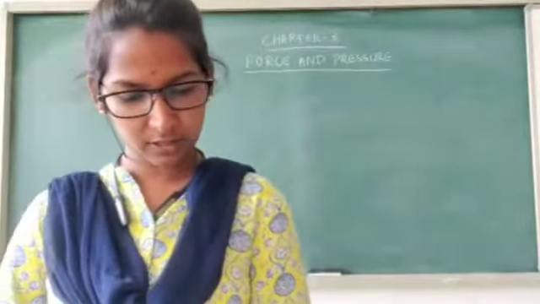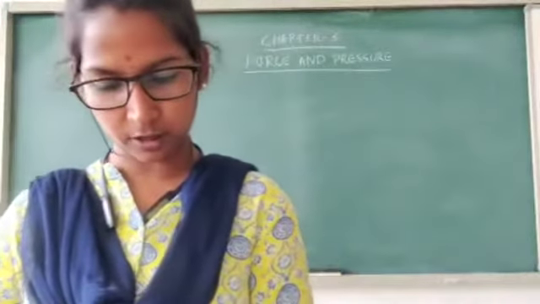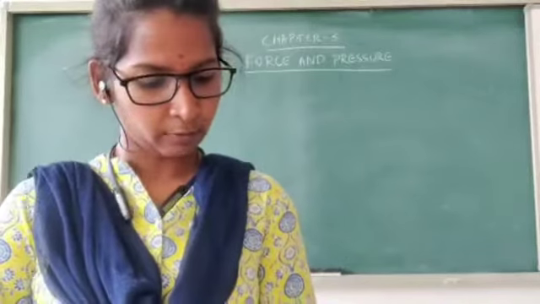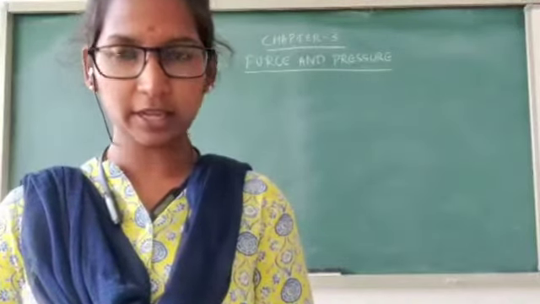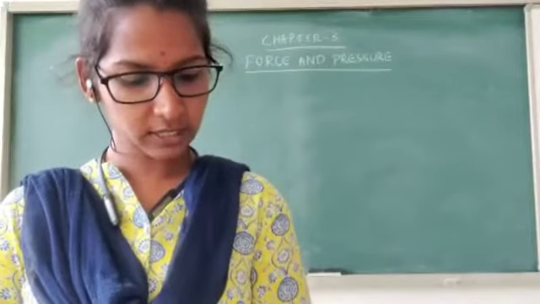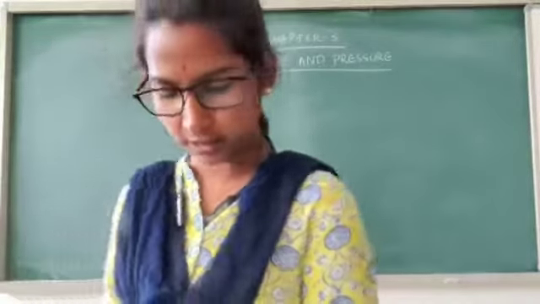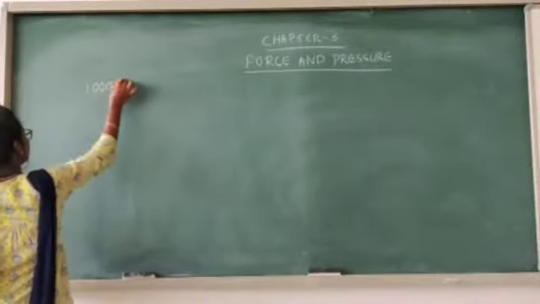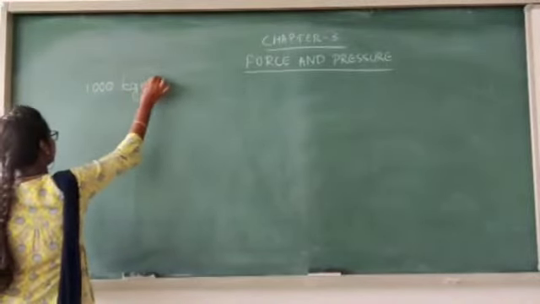Name the principle which gives the magnitude of buoyant force acting on a solid body immersed in a liquid. It is Archimedes' principle. Where does the solid weigh more? In air or in liquid? It is in air. What is the density of water in SI units? It is 1000 kg per cubic meter.